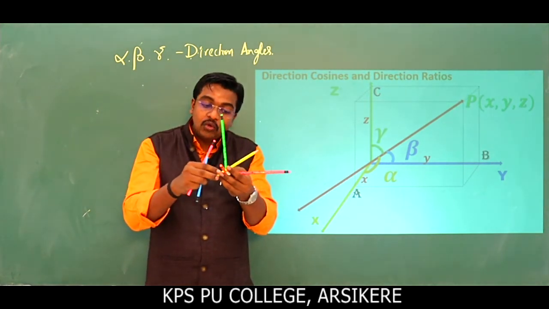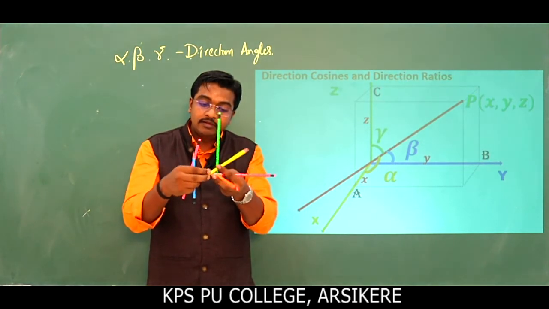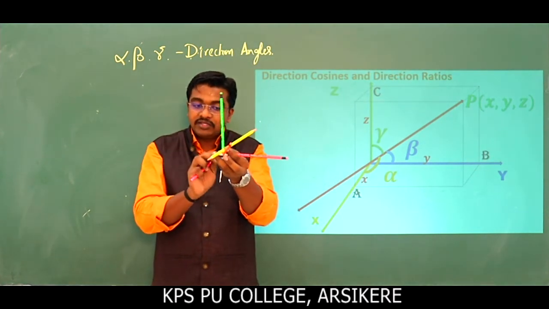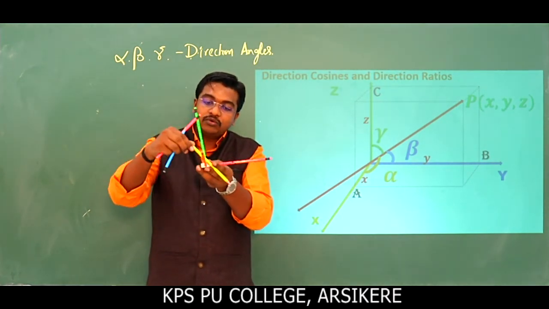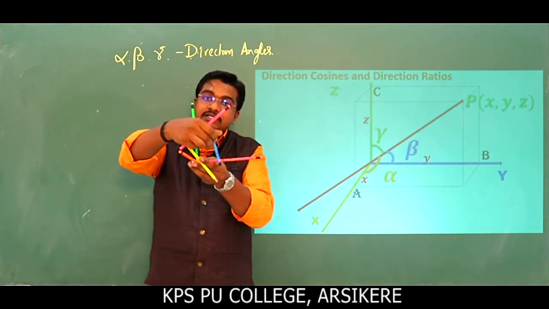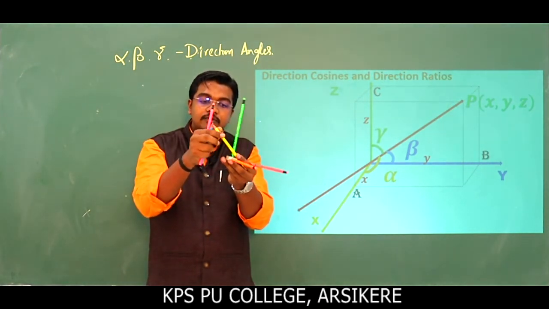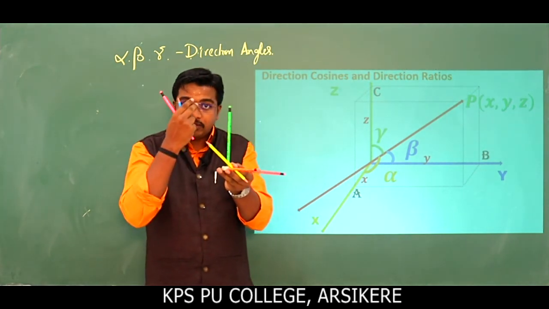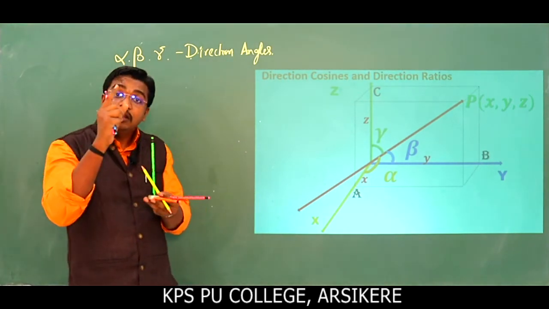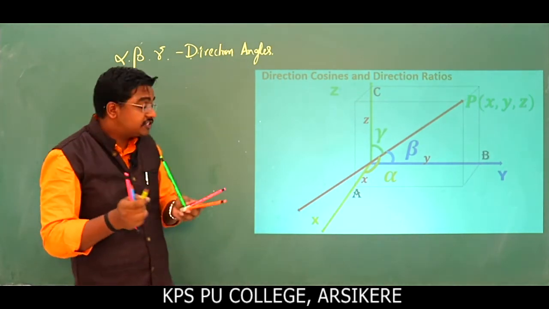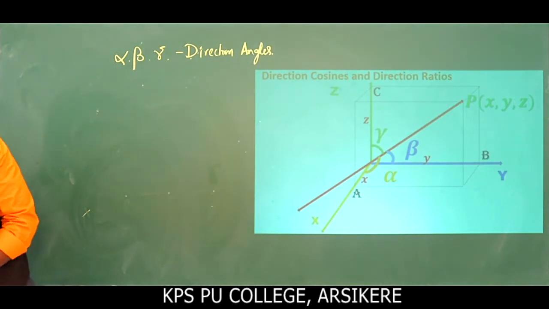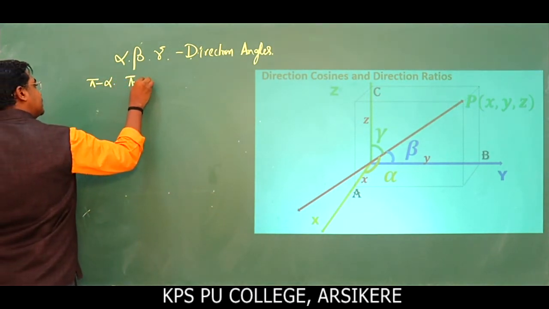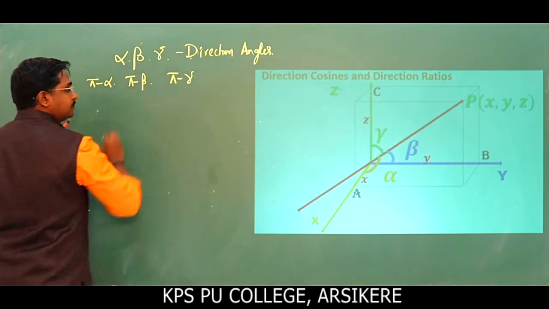Similar here also with the y axis. This becomes beta, and this becomes pi minus beta, 180 minus beta. Similar with the z axis. This becomes gamma, and this becomes pi minus gamma, 180 minus gamma. So when we discuss about the line, we get two sets of direction angles. First one alpha, beta and gamma, and the second set pi minus alpha, pi minus beta and pi minus gamma.